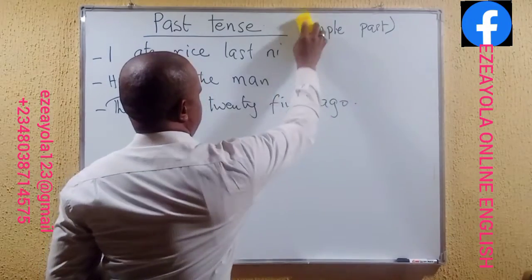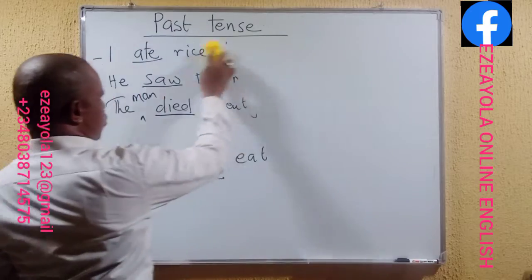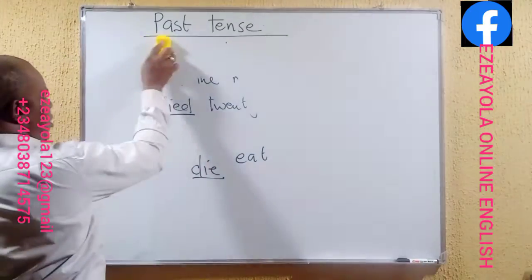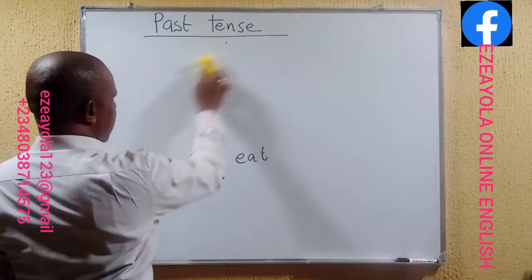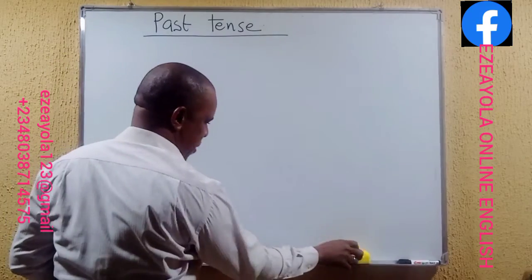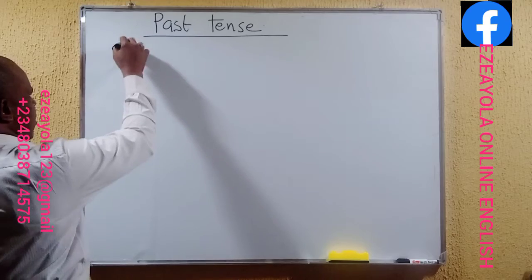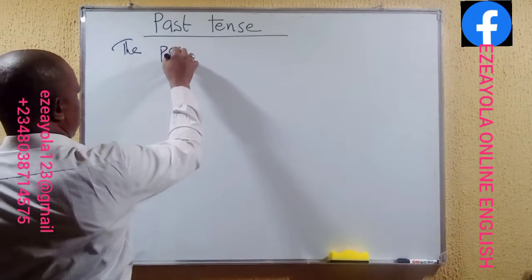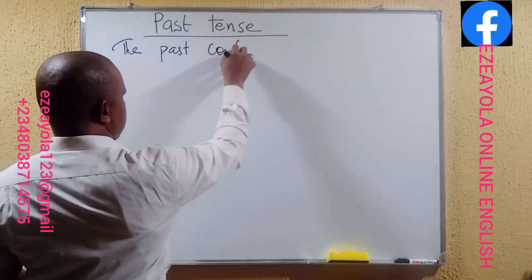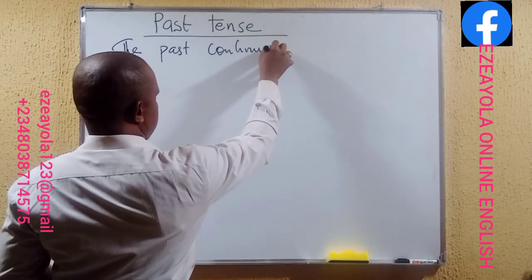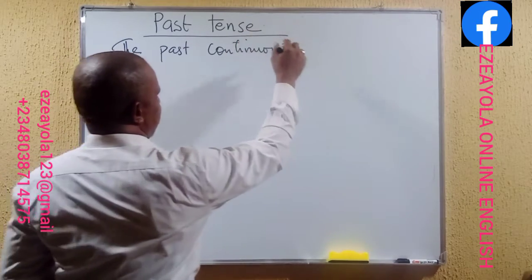Okay, having said this, we shall make progress to talk about other aspects of the past tense. The first one is the simple past tense we've discussed. Now we are looking at the past continuous tense.